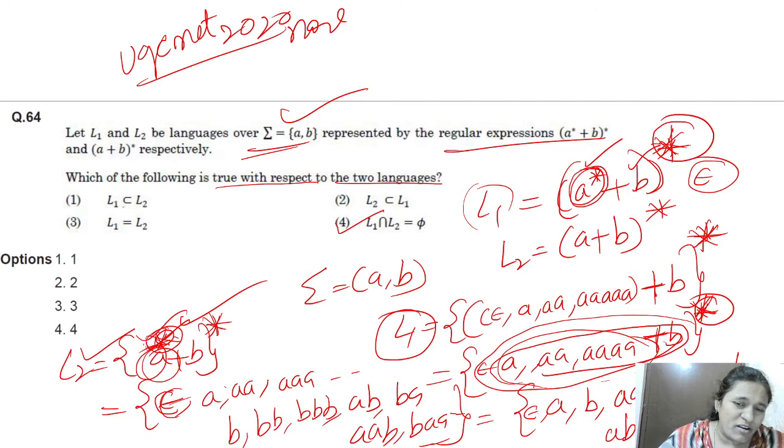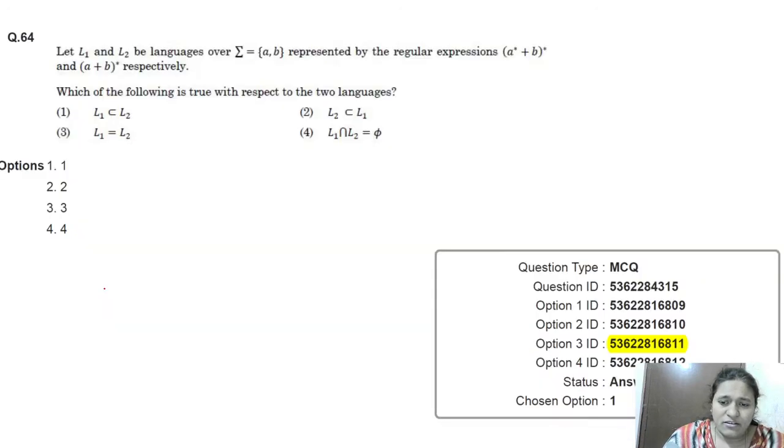Inside epsilon will not make any difference. Suppose there are two epsilons, there is no meaning of two epsilons, right? That's why these L1 and L2 languages generate the same type of strings, and both languages are the same. That's why L1 equals L2. Option 3 is the right answer here.